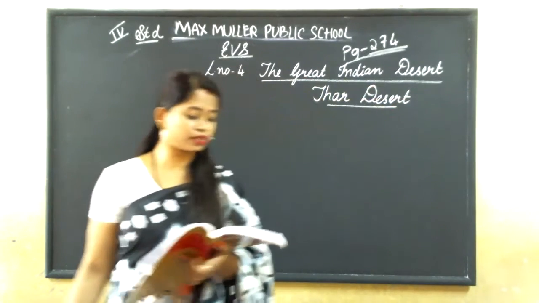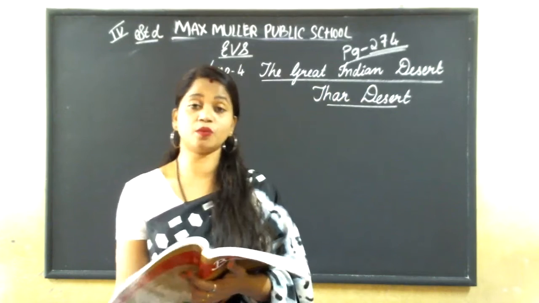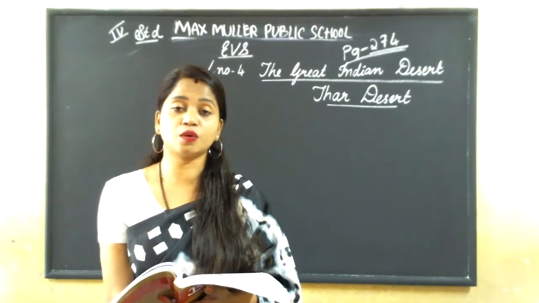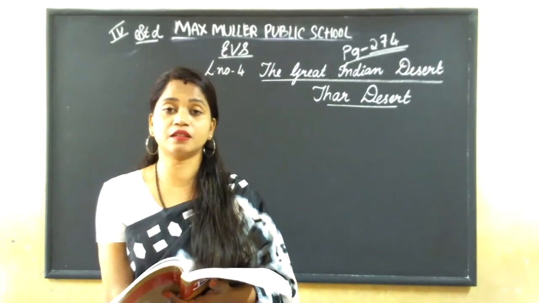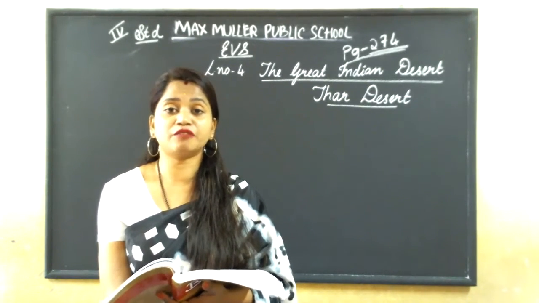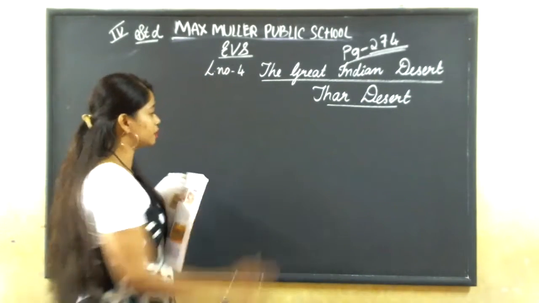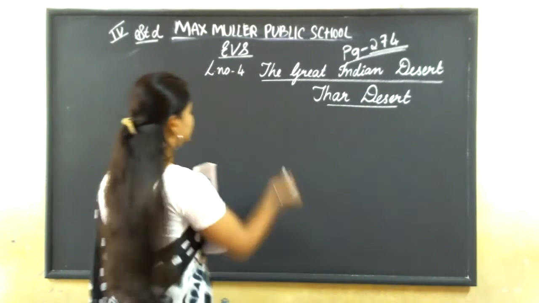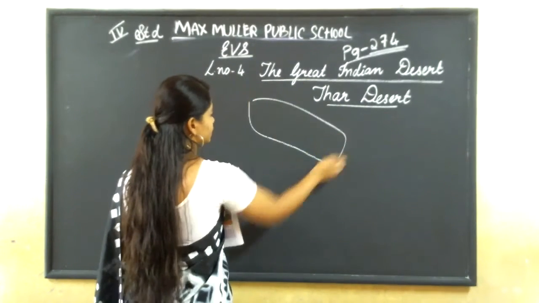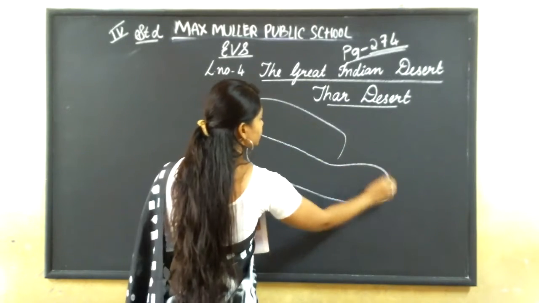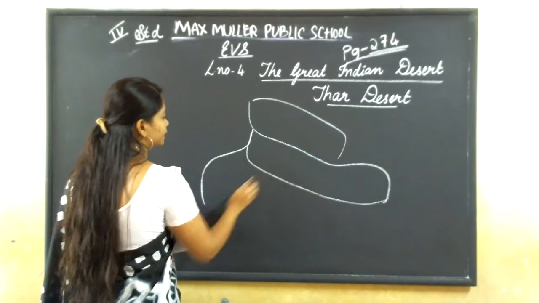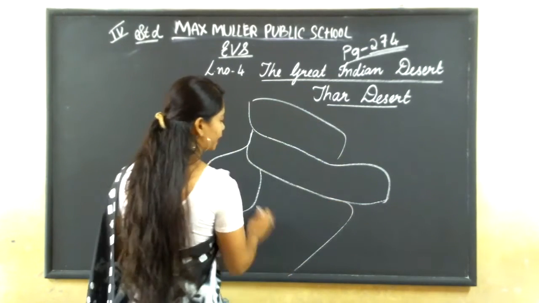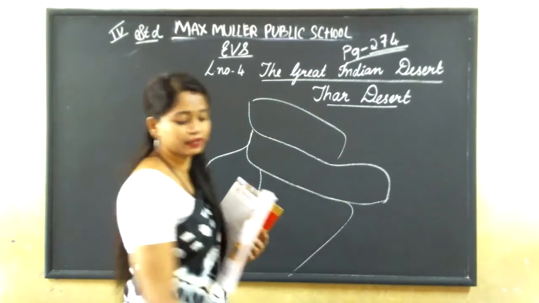It is located in the west of the northern plains, to the western side of the northern plains. First we learned the northern mountains, next the northern plains, and this side comes the Western Desert. Next will be the southern plateau and then the coastal plains.